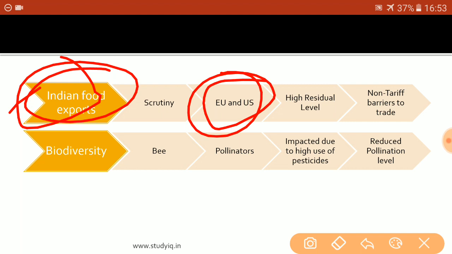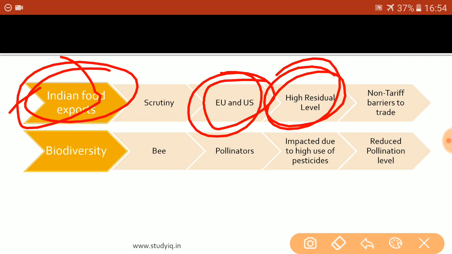But since the pesticide industry in India is not properly regulated, it has not much government regulation, the farmers are recklessly using the pesticides. They are using the pesticides without any control, and as a result, the chemicals that are accumulated in a single piece of mango are, let us say, more than 5 grams, or more than 6 grams. So because of this high residual level of chemicals inside the food grains, the consignment of mango was cancelled.